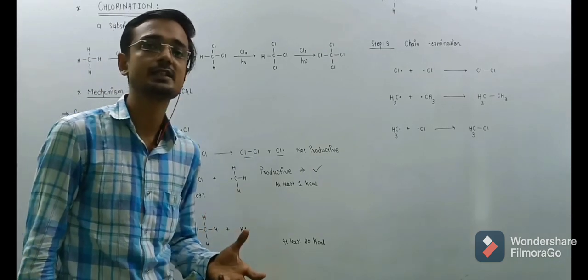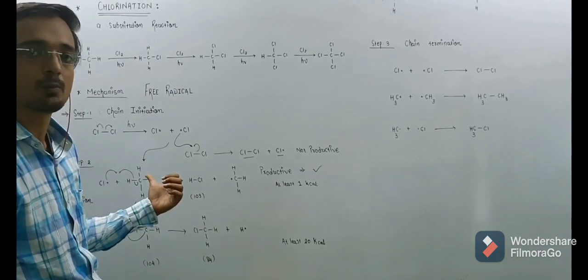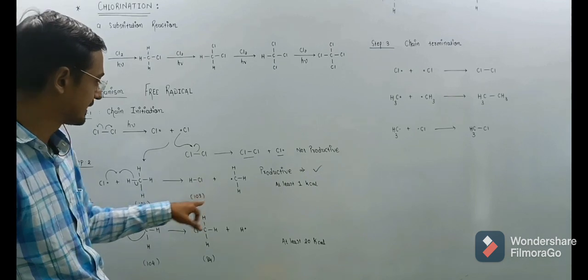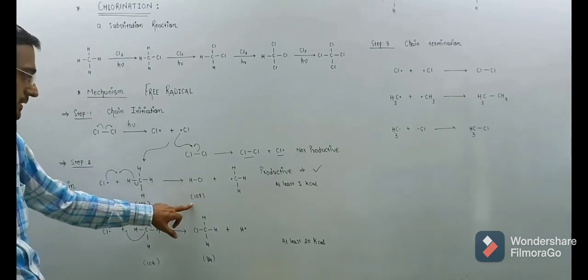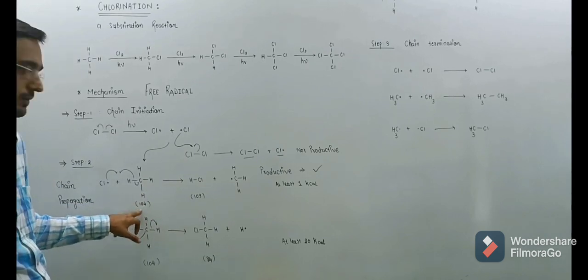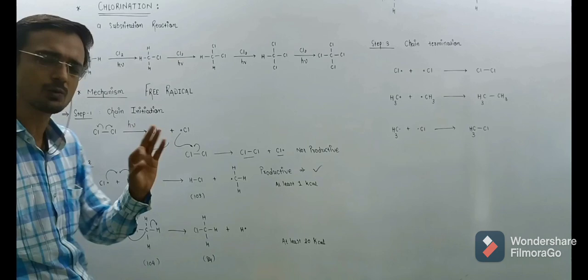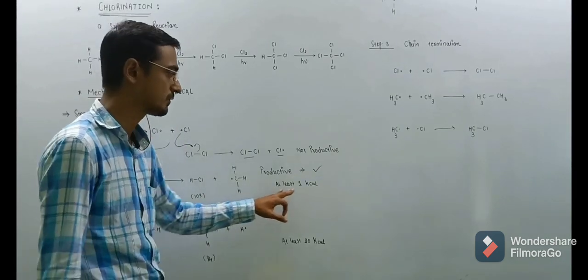In the first step, the bond formation energy of HCl is 103 kilocalories, and it is provided to break the carbon hydrogen bond, so only 1 kilocalorie of extra energy is required for the process to continue.